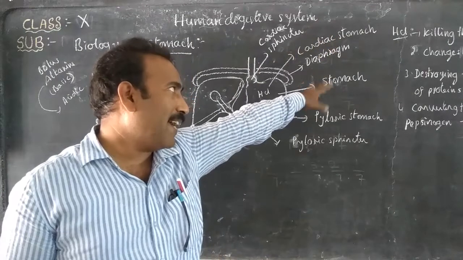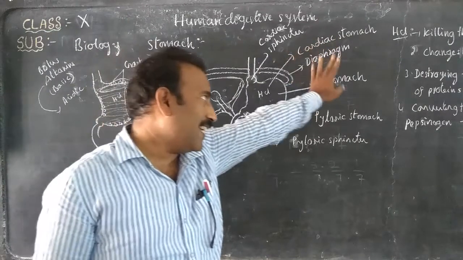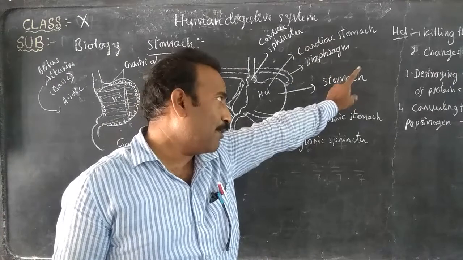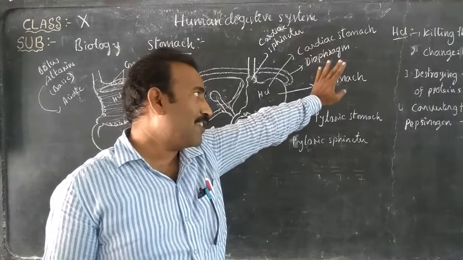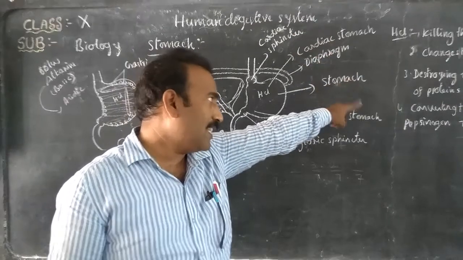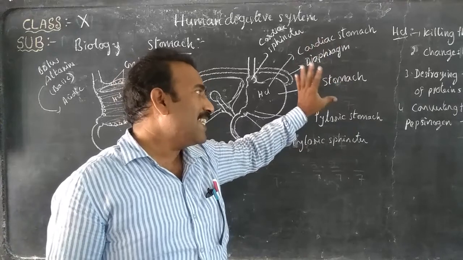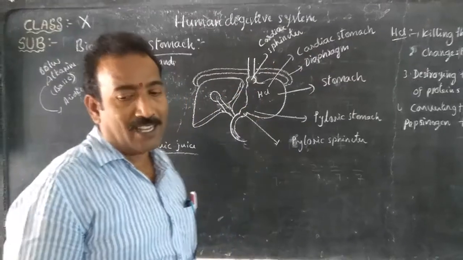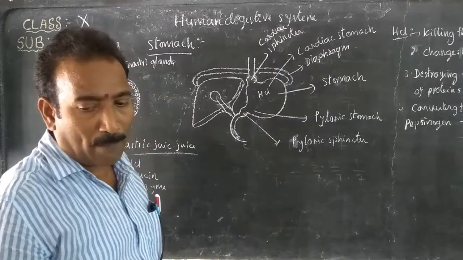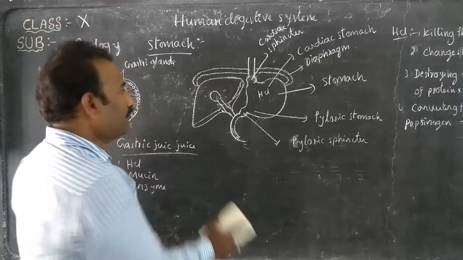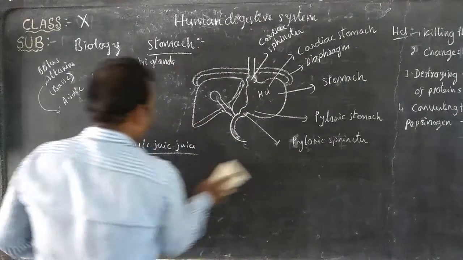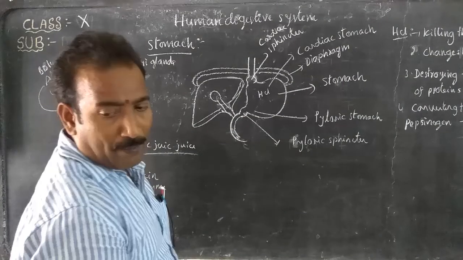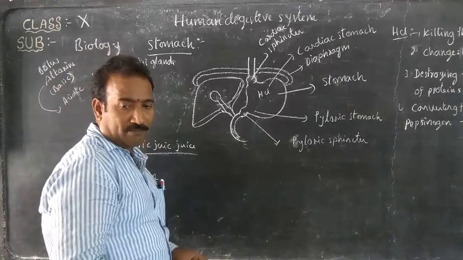First one is killing the bacteria. Second, it changes the chemical nature of the food. Third, it destroys the structure of proteins. And the fourth one is changing pepsinogen to pepsin.